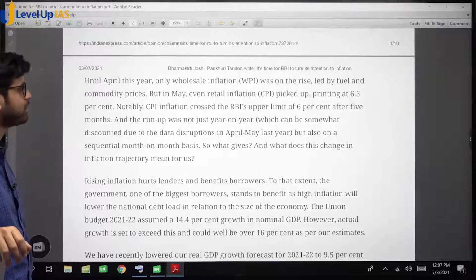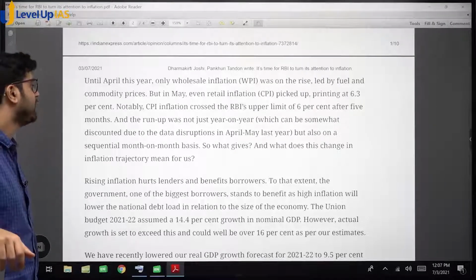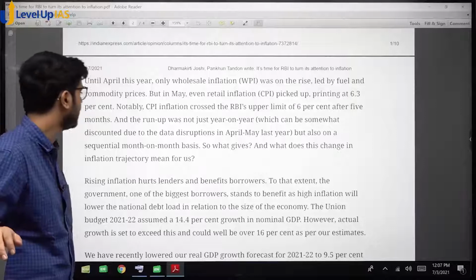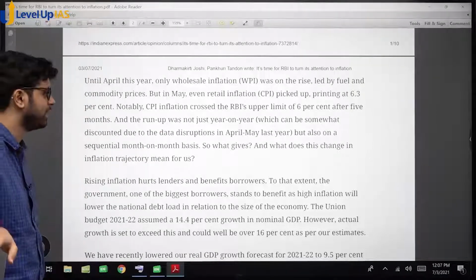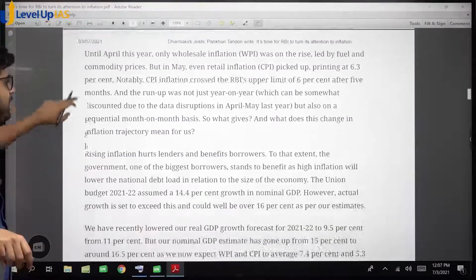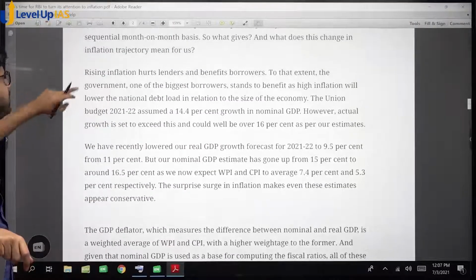We know 4 plus minus 2 after 5 months. And the run-up was not just year on year, which can be somewhat discounted due to data disruptions, but also month on month also it is increasing. So what happened and what does this change mean, or this increase mean?